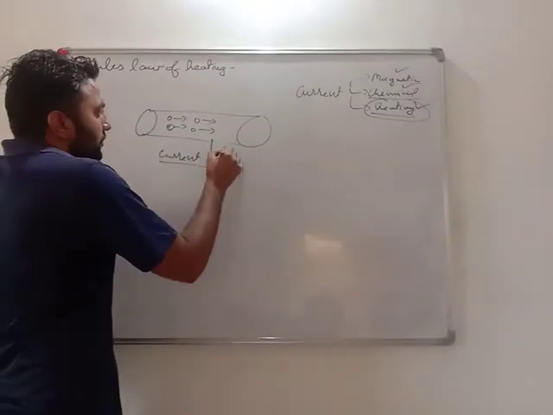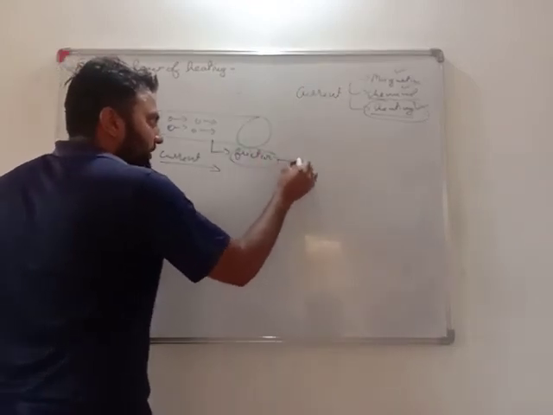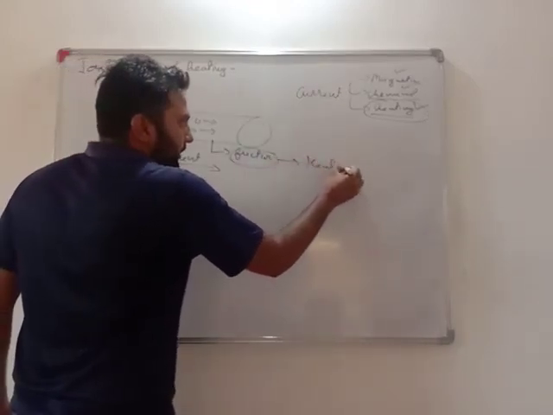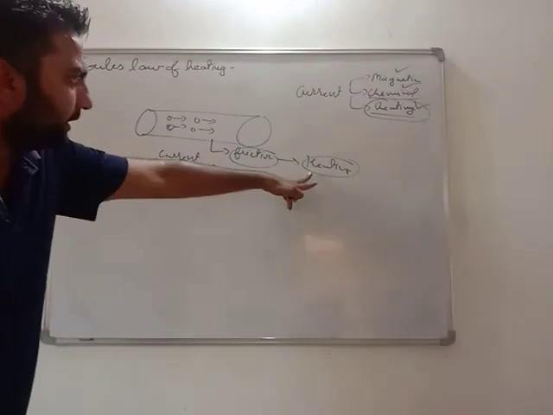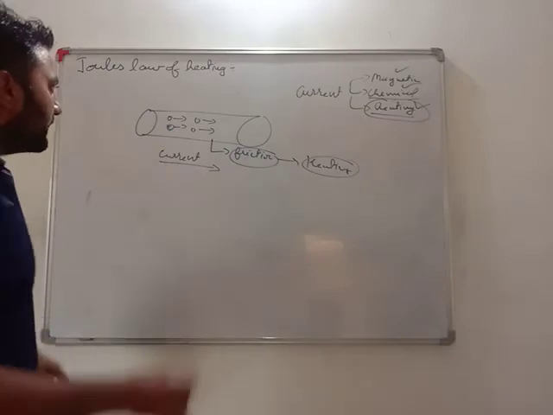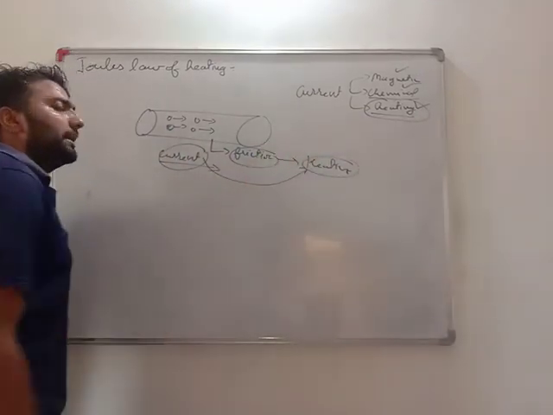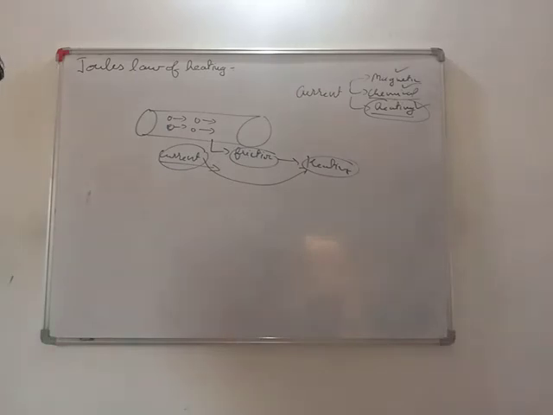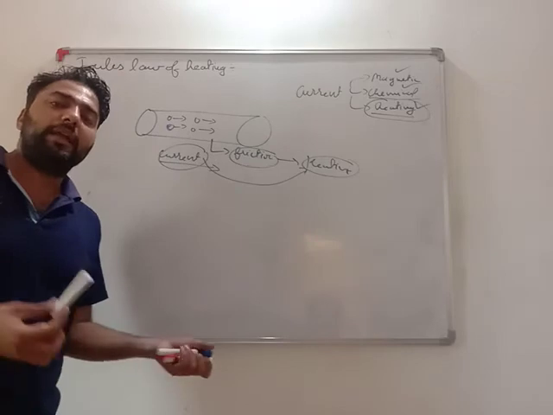If something moves, friction will happen. And if friction happens, for sure what will happen? Heating. When friction is being done, what we get is heating. So if any current is flowing, for sure there will be heating. Guaranteed. Whether that heating is very less or very more depends on the timing and all.